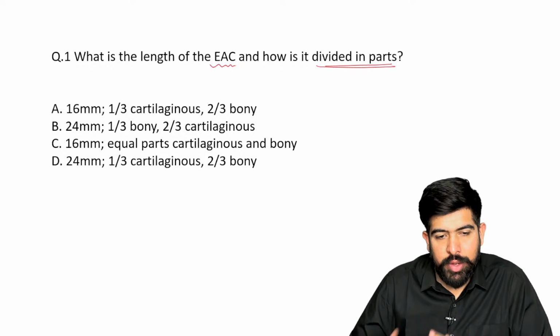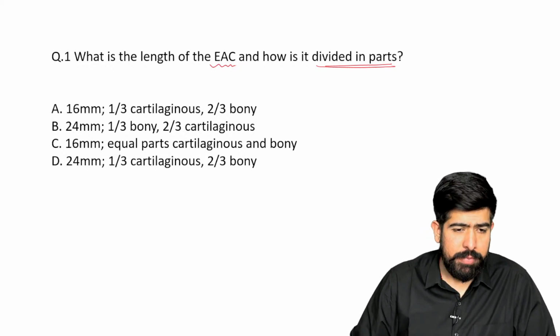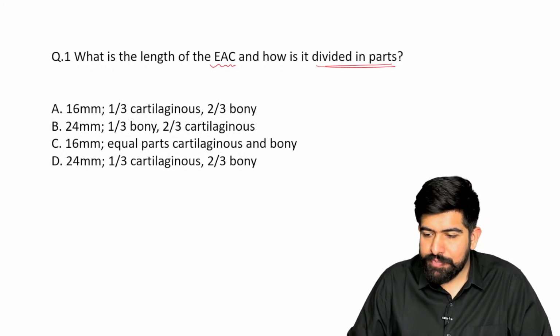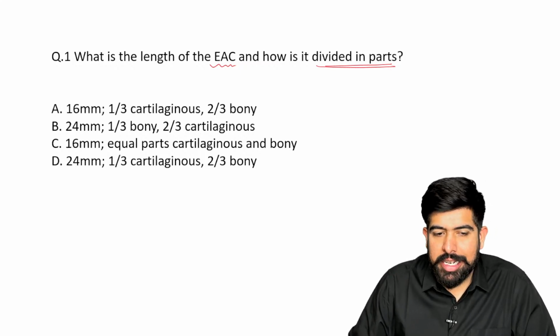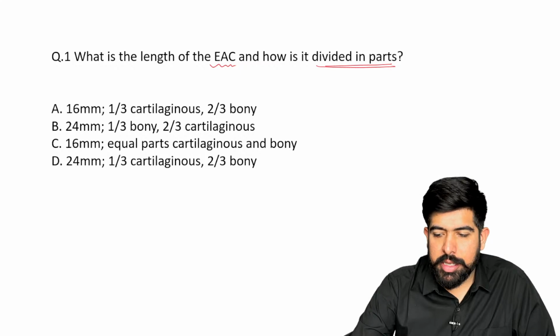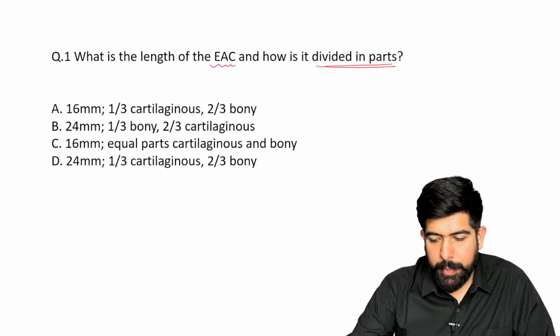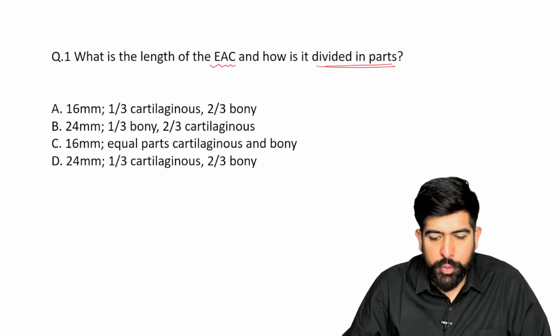So it means one and a half, they want to say. The next we have 24 mm, and they mention here 1/3 is cartilaginous and 2/3 is bony. Now what is your answer? Many of you are replying B.